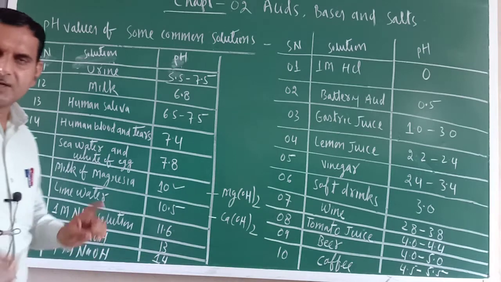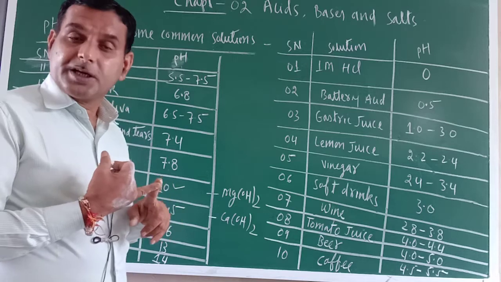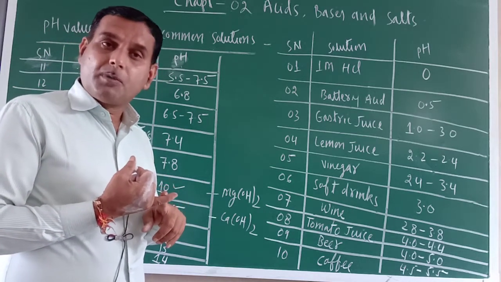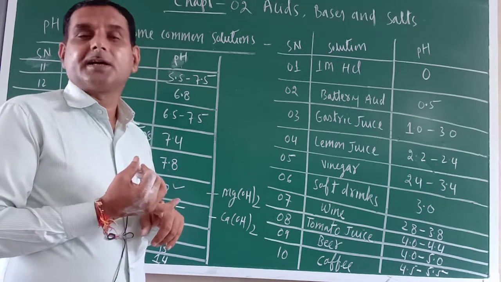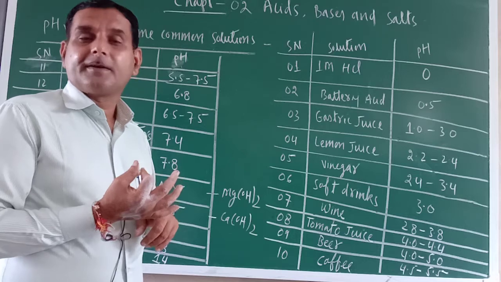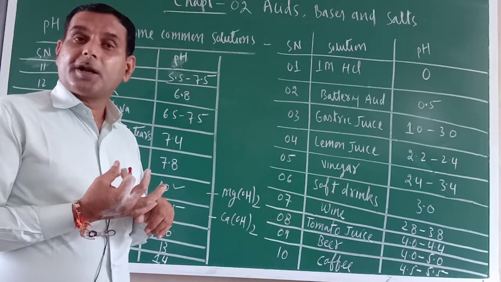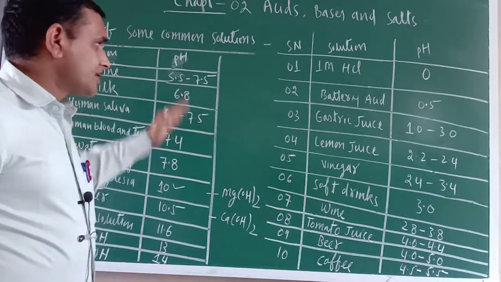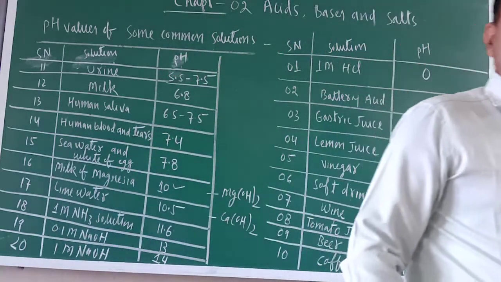Once again, just remember the scale. 0 to 3 strong acidic, 3 to 5 moderate acidic, 5 to 7 weak acidic, then 7 to 9 weak base, 9 to 12 moderate basic, 12 to 14 strong basic. So this is all about the pH of some common solutions.